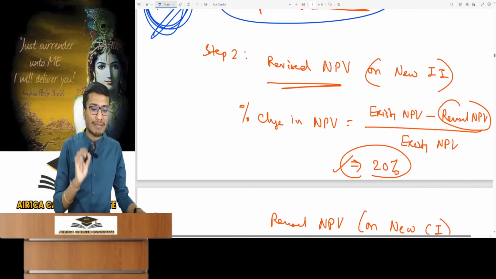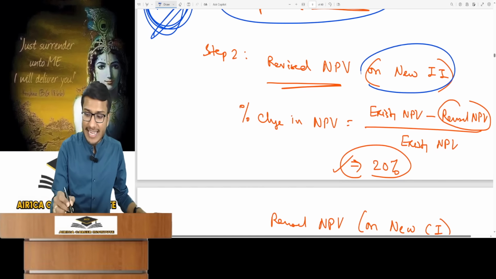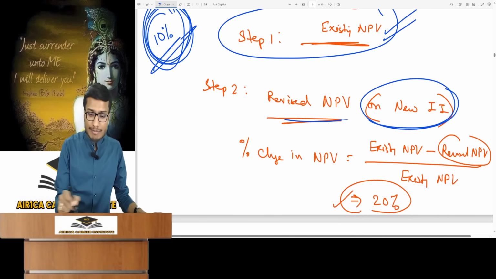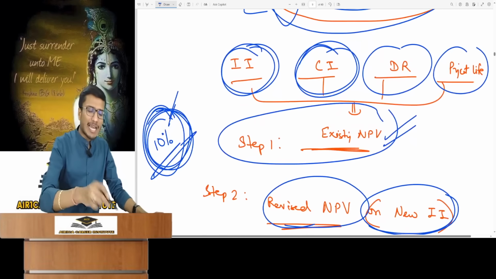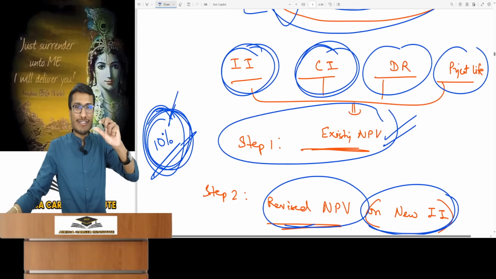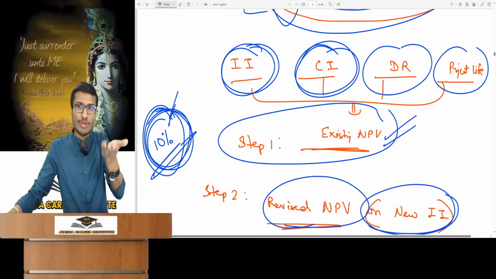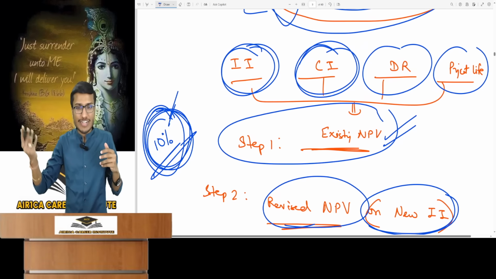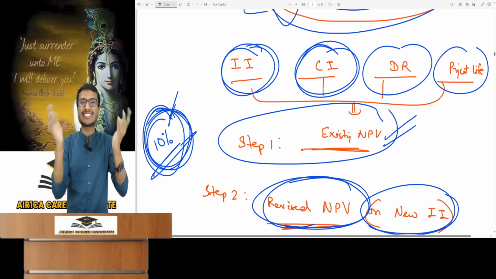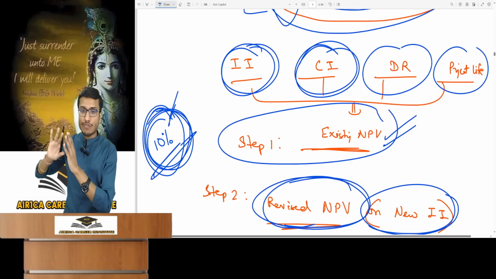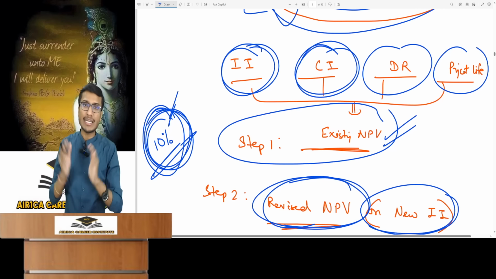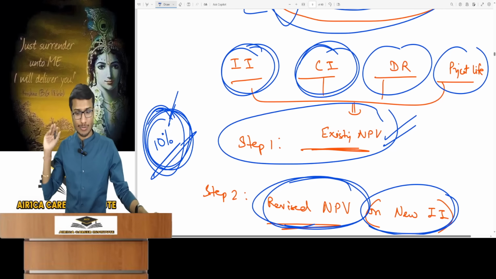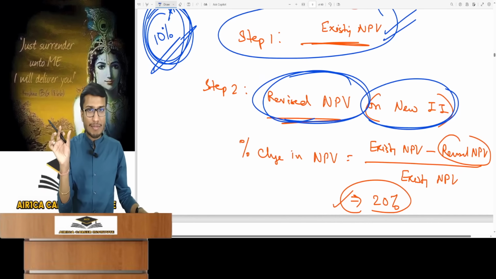First, the initial investment. You will determine its new value, then calculate the revised NPV. Let's say our initial investment was 1 lakh. A 10% adverse change increases the initial investment by 10%. Adverse means more spending. A lakh plus 10% is 1.1 lakh. So you have the new initial investment and then calculate the entire revised NPV. Cash inflow, discount rate, project life, and other factors remain constant, as we analyze each independently, keeping the rest unchanged. You've now obtained the revised NPV.